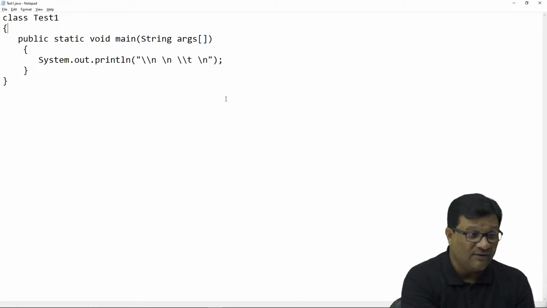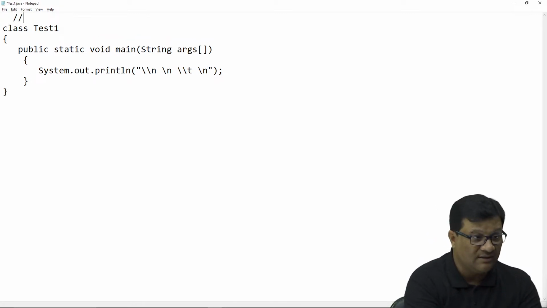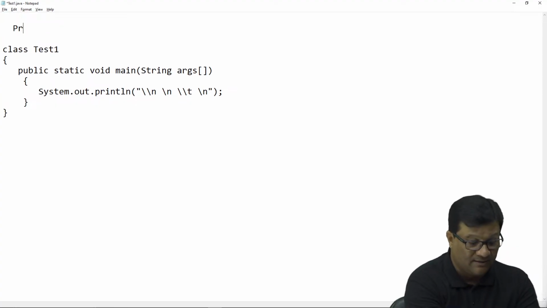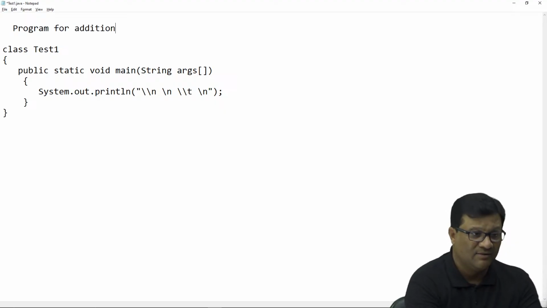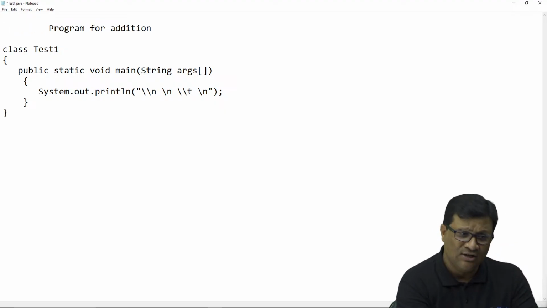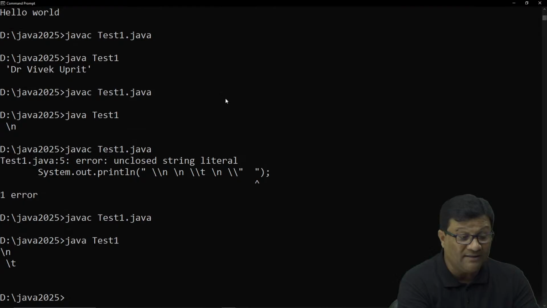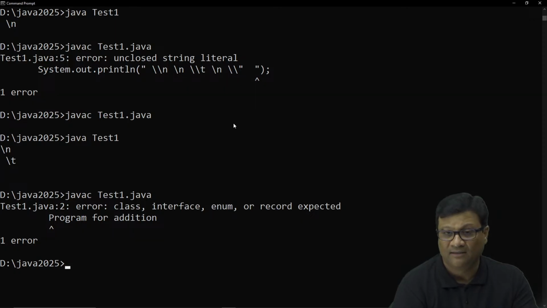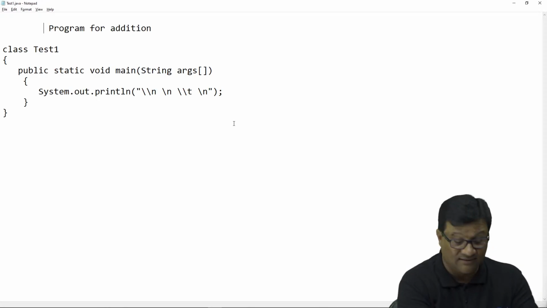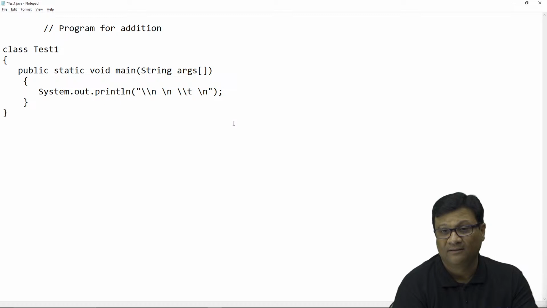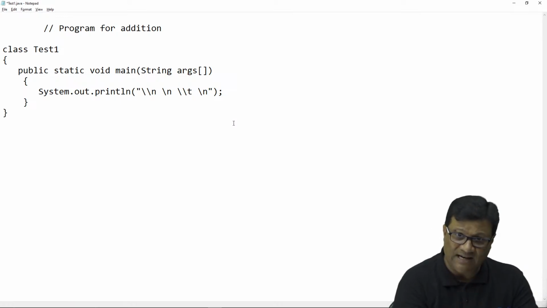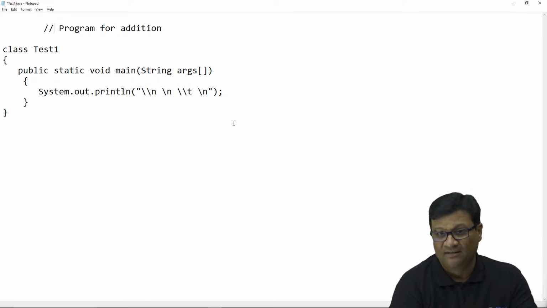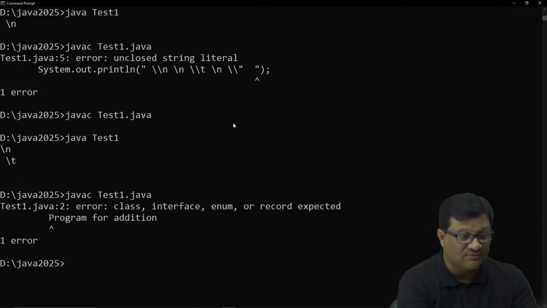Okay, and now let me use one more concept. Suppose I simply need to write a title here: program for anything, like addition. Suppose this is a program for addition, so simply write it. But when I compile this code, it's an error, because your compiler will consider the first statement as a command. So if you don't want to consider this statement, we have to use comments, right? Once I use double slash, that means it's a single line comment. So let me compile this code again.